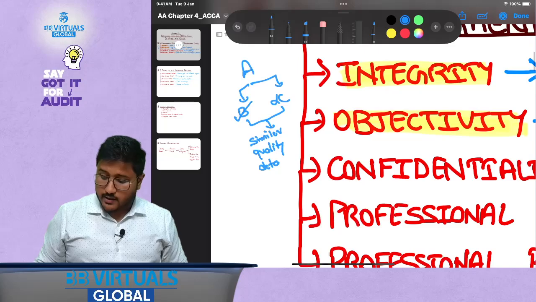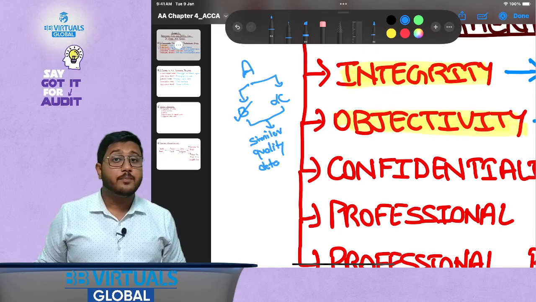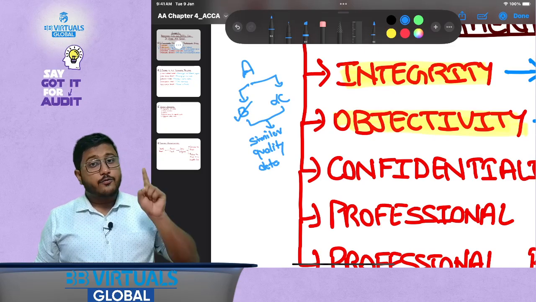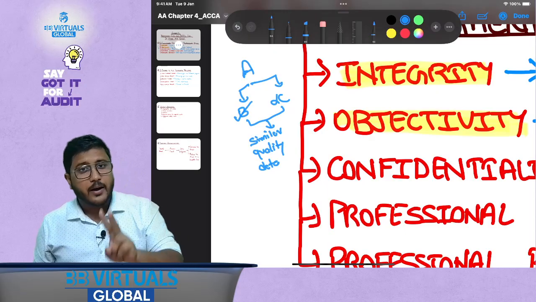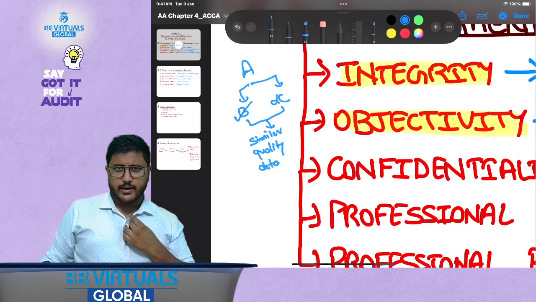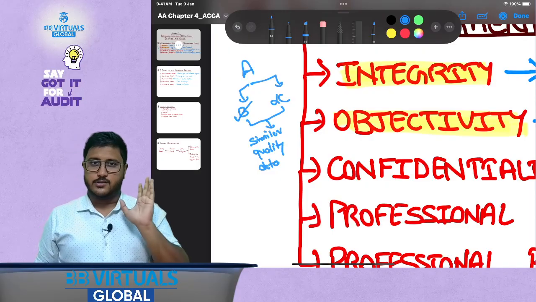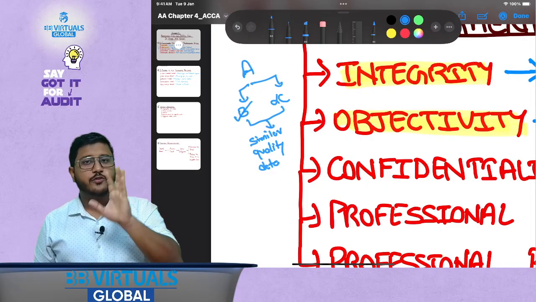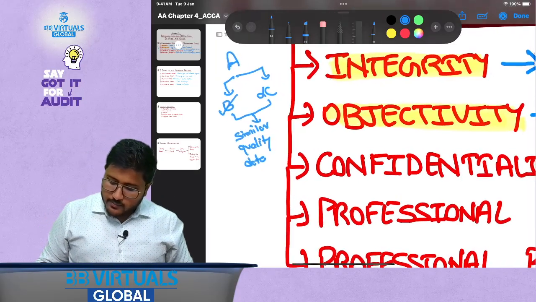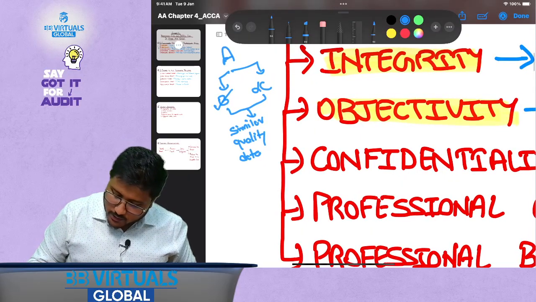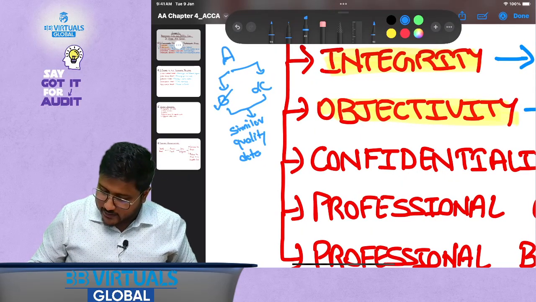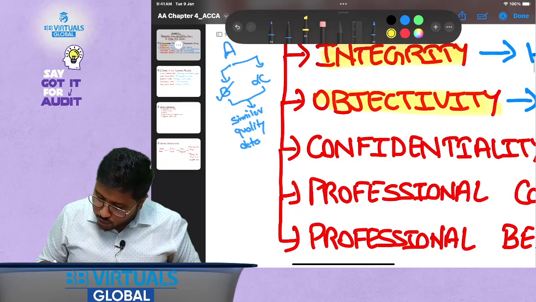And that is why it is said that objectivity is very much required. What is the meaning of the word objectivity? Free from undue influences, and unbiased in the approach. That is, whatever call you are taking, that should be unbiased and free from undue influences. Okay, that is the meaning of the word objectivity. Now let's go to the third thing, which is confidentiality.